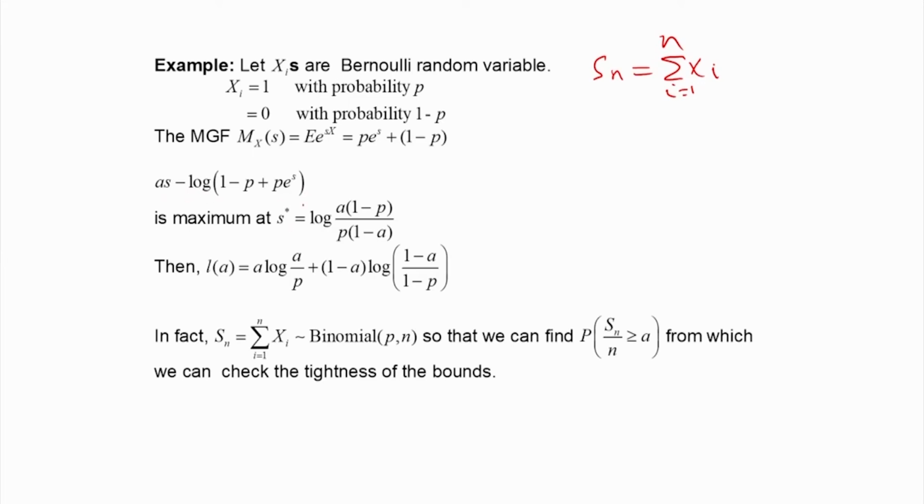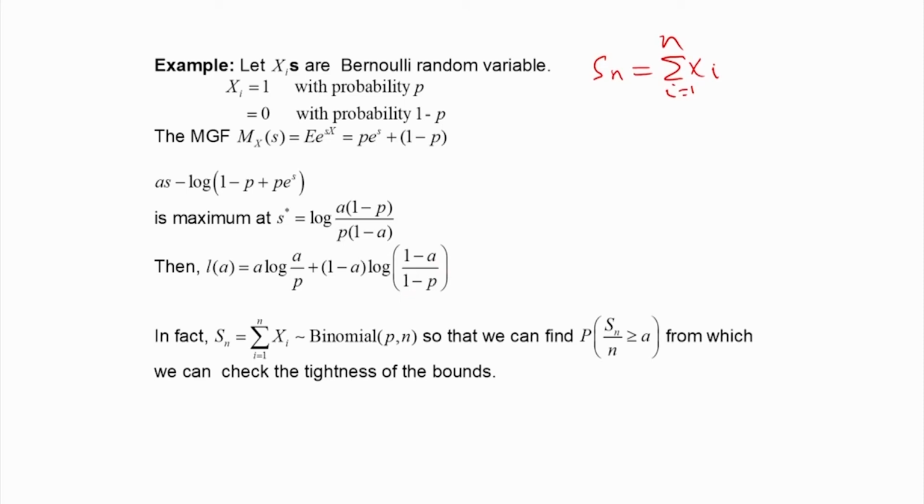For this, if I take the derivative and put the derivative equal to 0, we will get s star equal to this. And now we can put this s star into this expression, so that we get the rate function L(a) equal to a log of a by p plus 1 minus a into log of 1 minus a divided by 1 minus p.